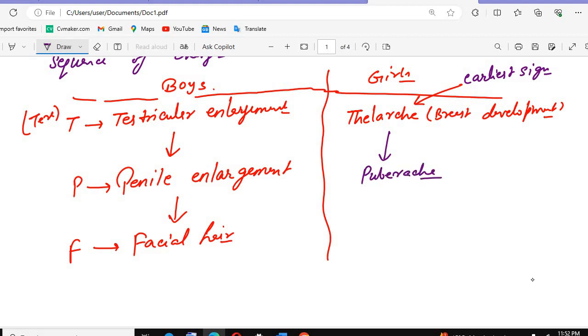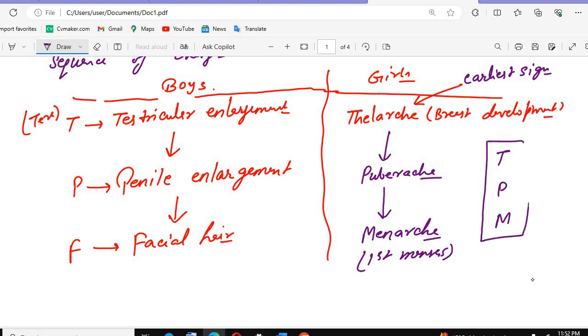After puberty, we will be having the menarche. Menarche means first menses, the first menses that we see. Thelarche is breast development, then pubarche, then menarche. You can remember it as TPM. For boys, here we have testicular enlargement and penile enlargement. So maintain the sequence according to that.